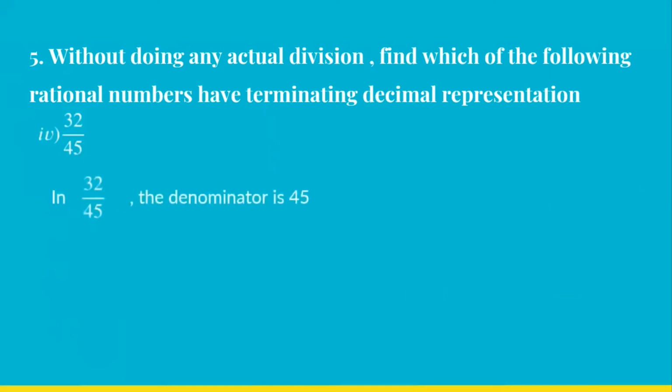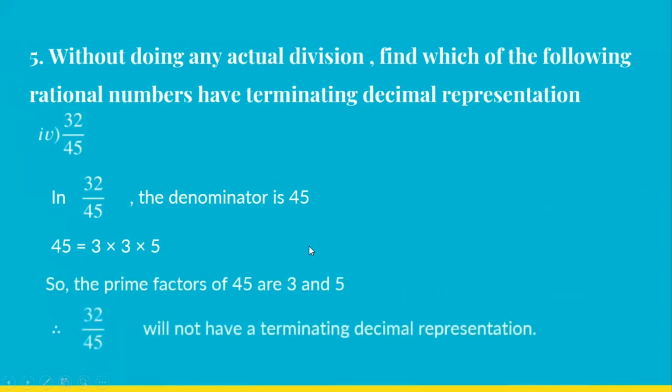Okay. The next part of this is 32 by 45. Let us find the factors of 45. So factors of 45 are 3 3s are 9, 9 5s are 45. So will it be terminating or non-terminating? Of course, non-terminating, because 3 cannot be there. So the prime factors of 45 are 3 and 5. So 32 by 45 will not have a terminating decimal representation. Got it?